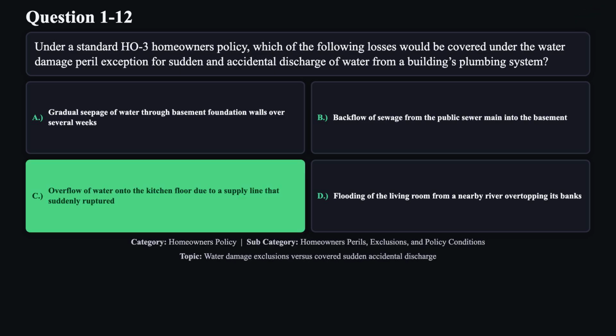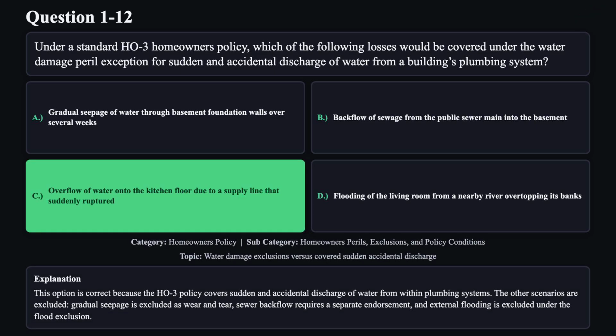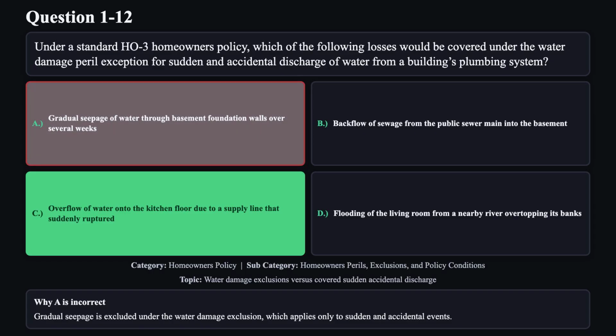The correct answer is C. This option is correct because the HO3 policy covers sudden and accidental discharge of water from within plumbing systems. The other scenarios are excluded. Gradual seepage is excluded as wear and tear, sewer backflow requires a separate endorsement, and external flooding is excluded under the flood exclusion. Reason A is not correct.